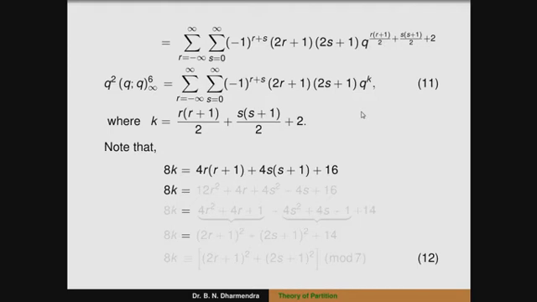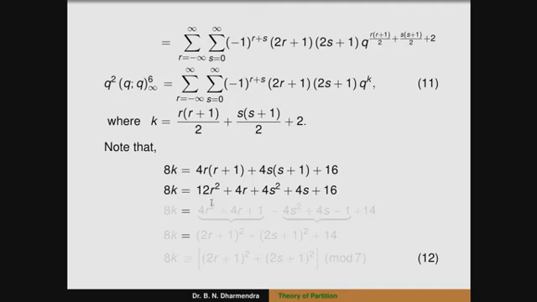So, simple mathematics, that is 4r square plus 4r plus 4s square plus 4s plus 16. Sorry, it is not 12r square, it is 4r square.